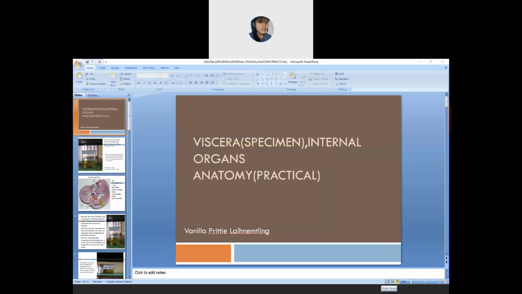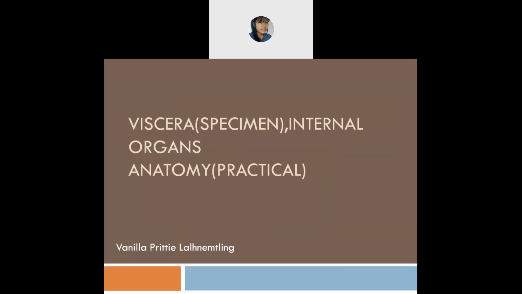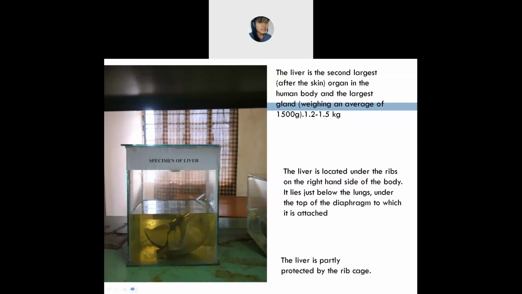Today, we will be discussing visceral organs. So, visceral organs means what? They are internal organs. I'll show you in the specimen. Do you remember this liver, everyone?